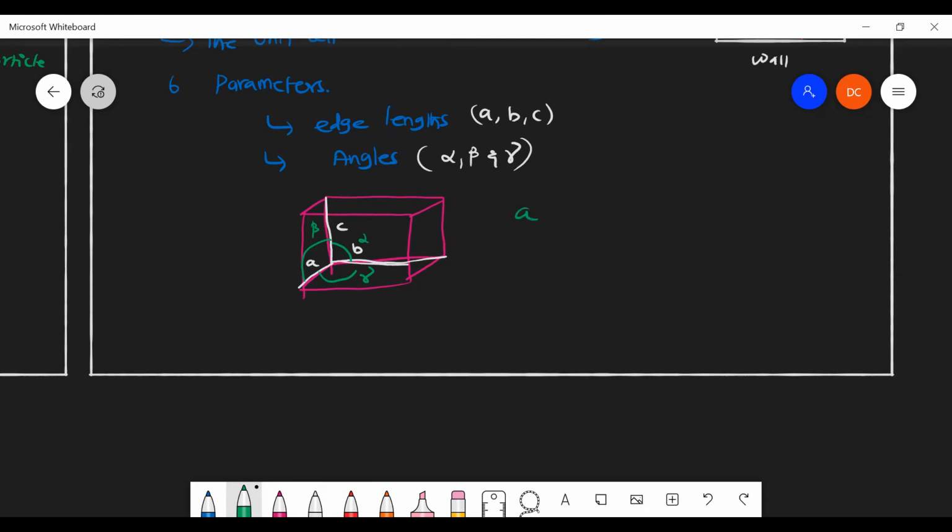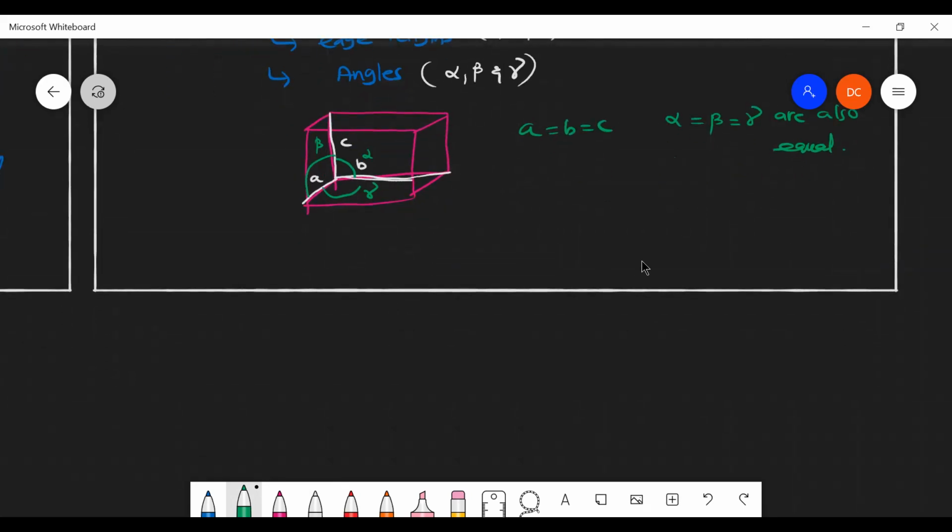Here, suppose A equal to B equal to C, which means that all the edges are equal. Then it is called simple cubic. The alignment may be like this. So A, B, C are equal. At the same time, alpha equal to beta equal to gamma, that is, they are also equal. So this is a kind of unit cell.